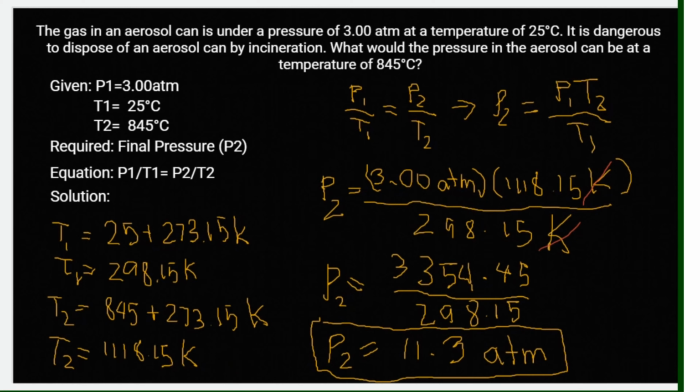Remember the relationship between temperature and pressure. Okay, directly proportional. So, actually, we can predict based dito sa ating given. Since we know na nag-increase yung temperature from 25 degrees Celsius to 845 degrees Celsius, we expect that pressure will also increase. So, as you can see here, from 3 atmosphere to 11.3 atmosphere.